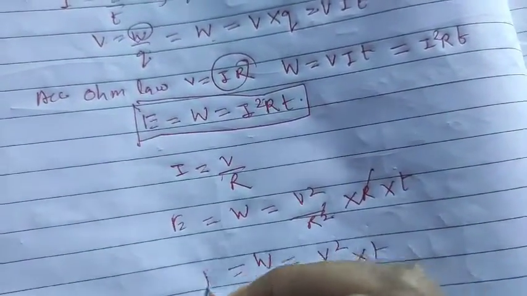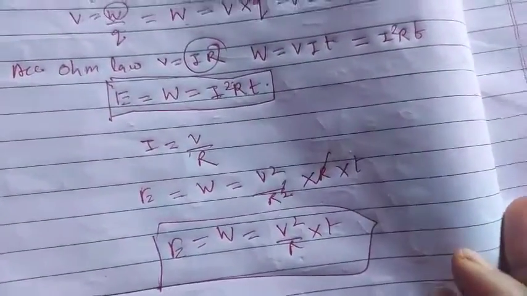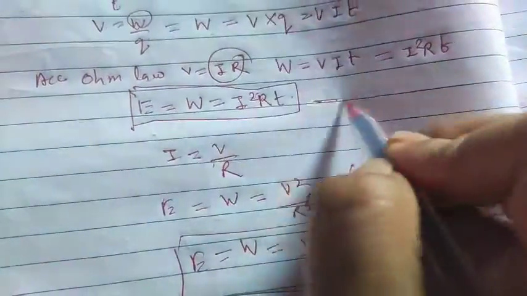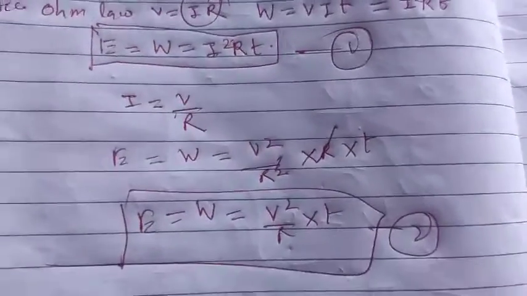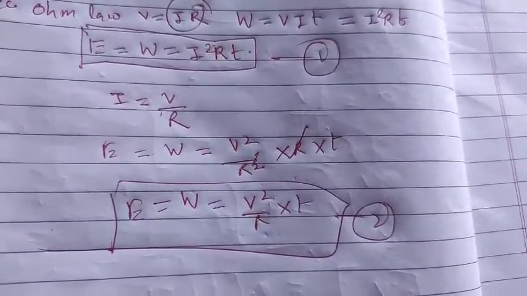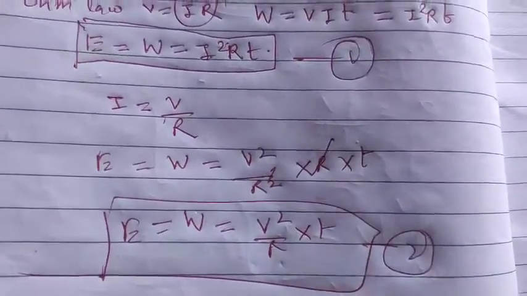So this is also taken as the electrical energy. Clear to you? So two forms of electrical energy you can get. This is one form, another this one second form. Depending upon the formula, what you will solve in examinations, you have to change the formula. Clear? Now from here, student, I can get the value of power, because very easily we can solve it.